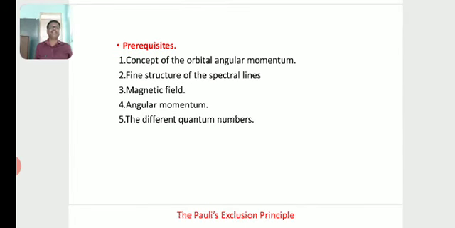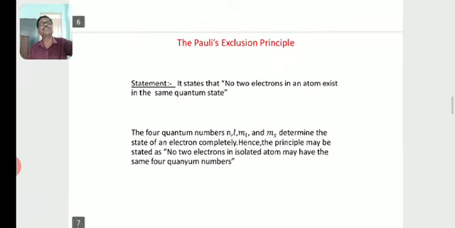Then the prerequisites: concept of spatial angular momentum, fine structure of the spectral lines, magnetic field, angular momentum, then the different quantum numbers: principal quantum number, orbital quantum number, magnetic quantum number, etc. Then Pauli's exclusion principle.